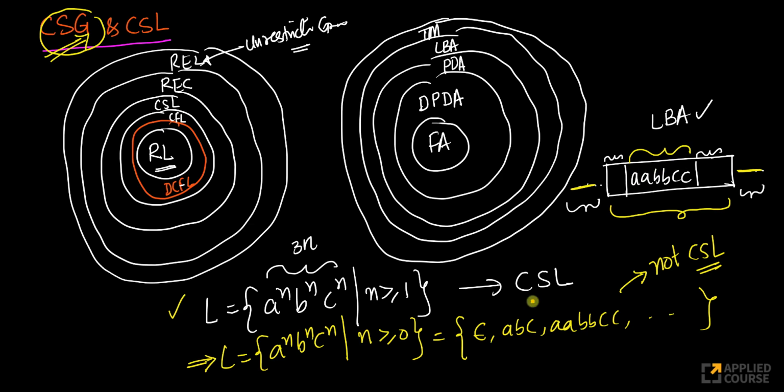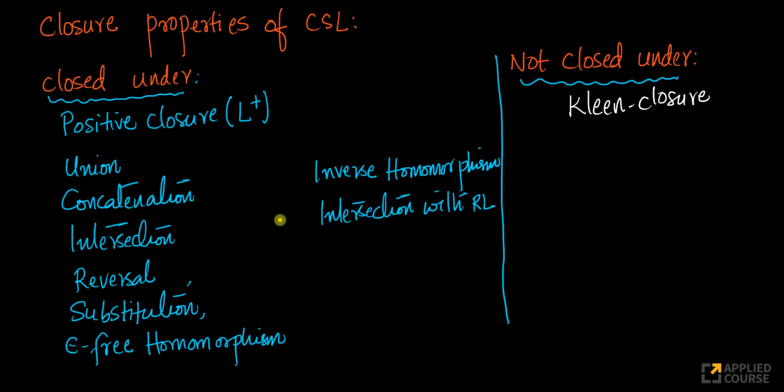So again, this is a very nice example to show a language which is a CSL, and by just changing it slightly, it's no more a CSL, right? Very, very interesting. Now, just like all other languages, we can come up with closure properties also, right? So if you look at closure properties of context sensitive languages, there is one property under which it is not closed. Obviously, Kleene closure.